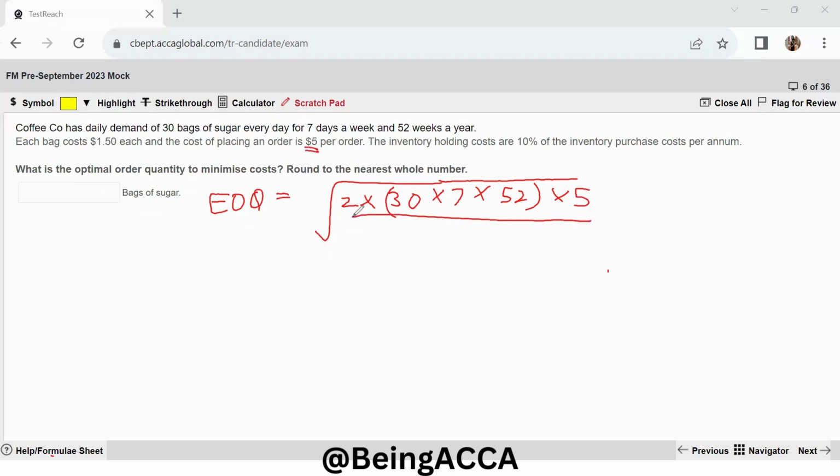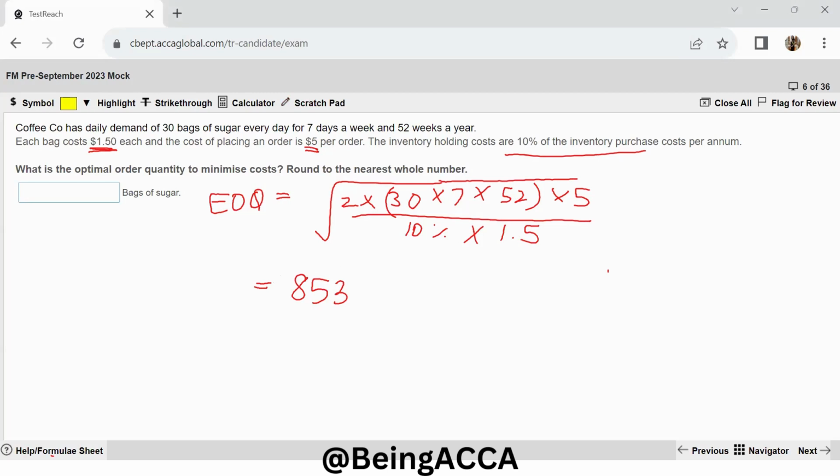and then this entire will be divided by how much is going to be my inventory purchase cost, 10% of that. So my inventory purchase cost is nothing but $1.5. So this is 10% of $1.5. And if I solve this entire equation, I will have my answer. I have solved this on my calculator, and this comes out to be 853 bags.